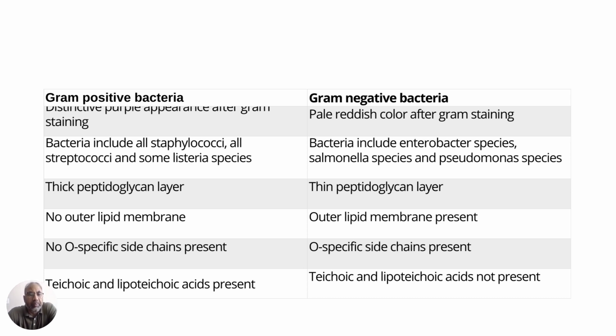And teichoic and lipoteichoic acids are present in gram positive bacteria, which are not present in gram negative bacteria. So basically, as I said again, gram positive bacteria have a thicker cell wall, gram negative bacteria have a thinner cell wall, because of which they are unable to retain the stain and then they appear as pink, whereas gram positive bacteria are able to retain the stain because of a thicker cell wall and they appear purple.